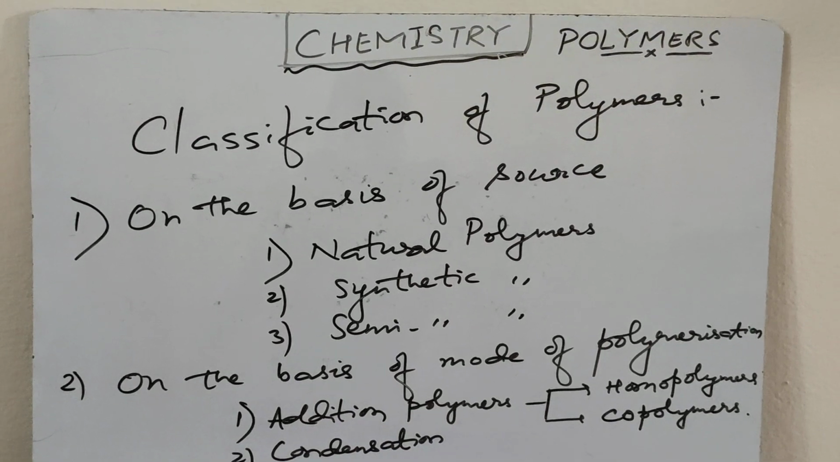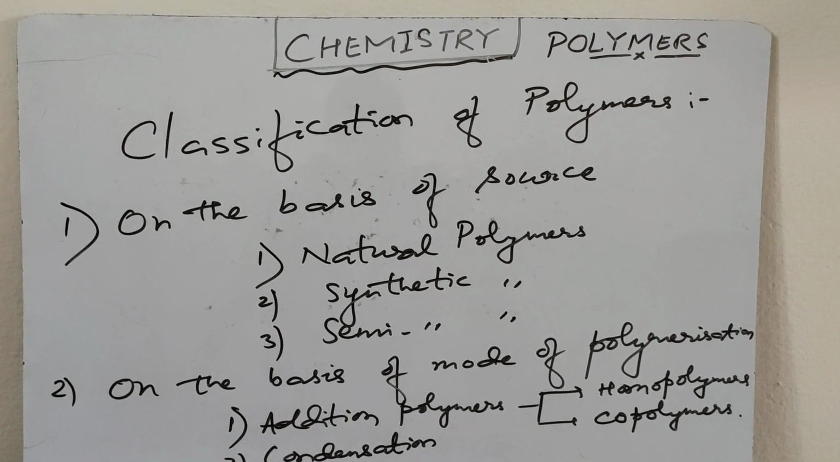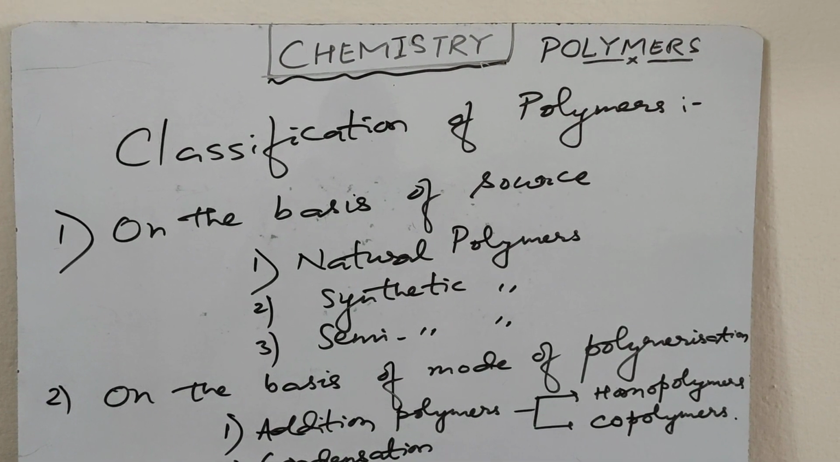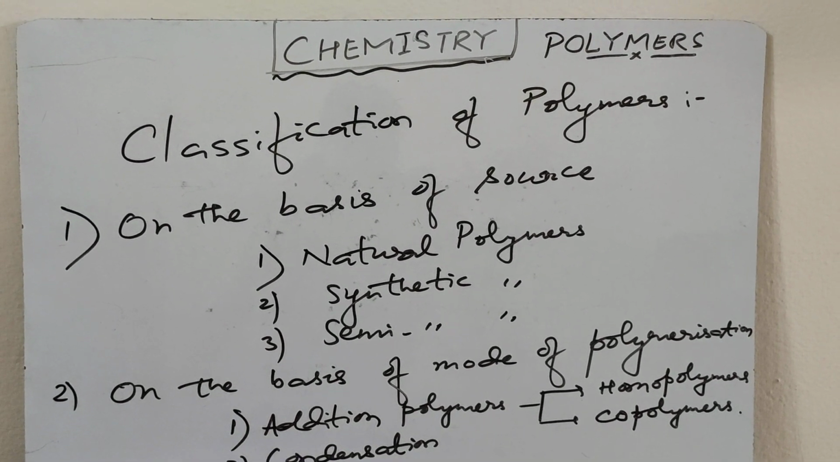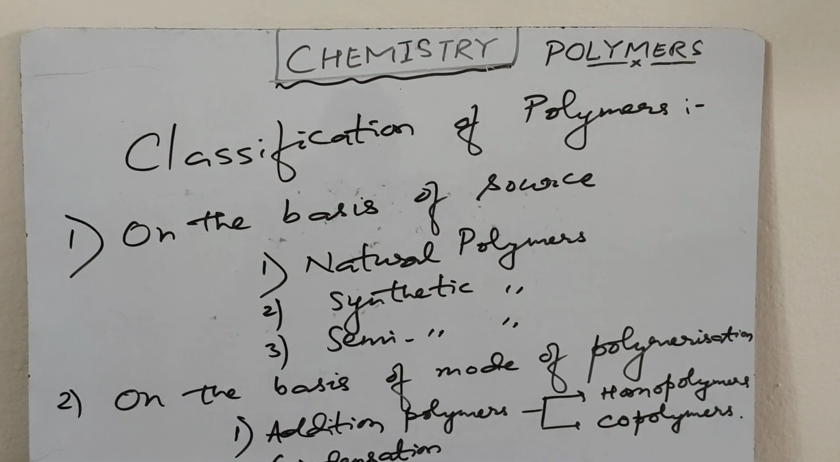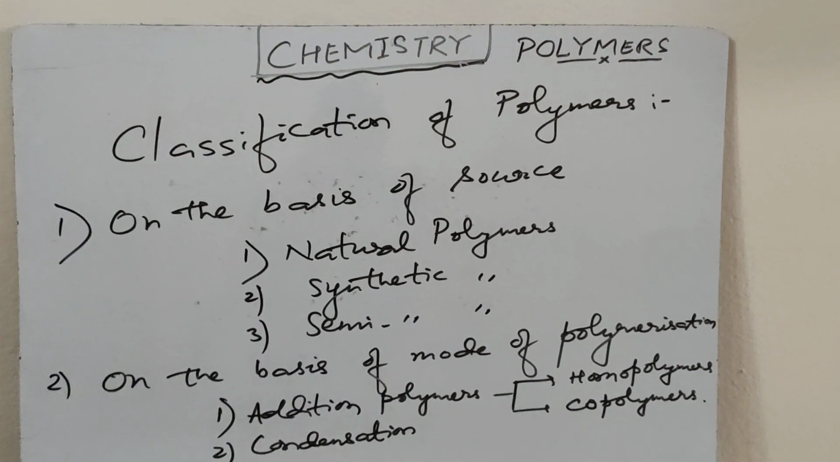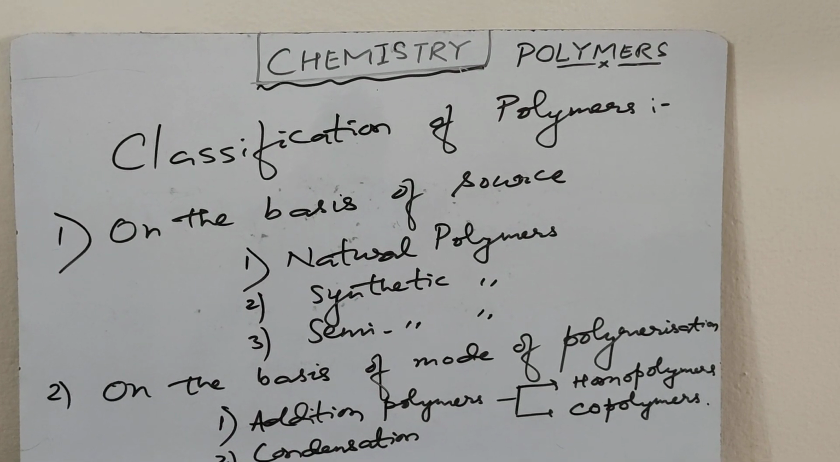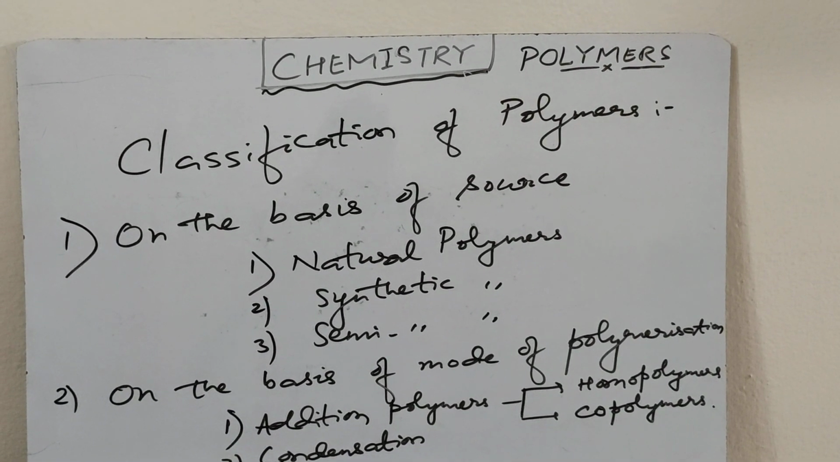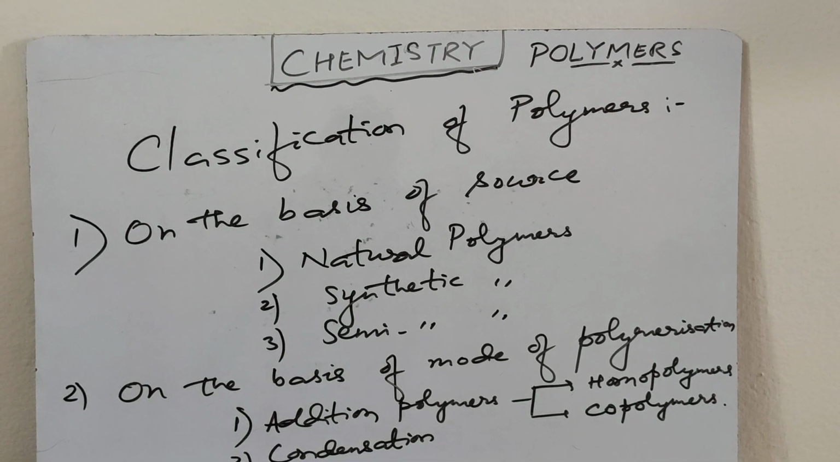Now classification of polymers. So polymers are classified on the basis of sources, on the basis of mode of polymerization, on the basis of structure of polymer, on the basis of molecular forces. So let's begin on the basis of source. On the basis of source, polymers can be natural polymers, synthetic polymers and semi-synthetic polymers.